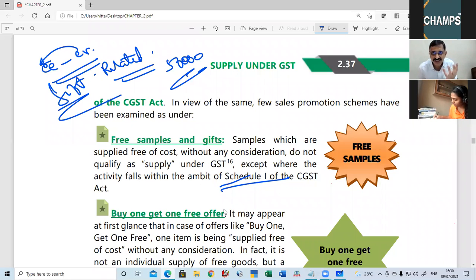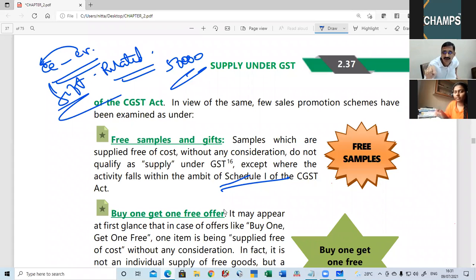Then what about the input tax credit that has been availed? Should it be reversed or not? That we will deal with in the input tax credit chapter. Because for manufacturing this item which has been given away free, there is no output tax, means there is no supply.